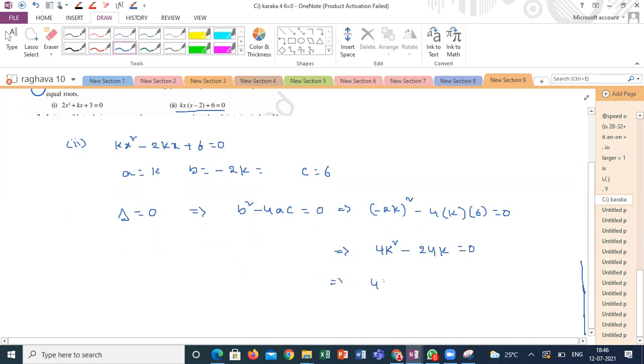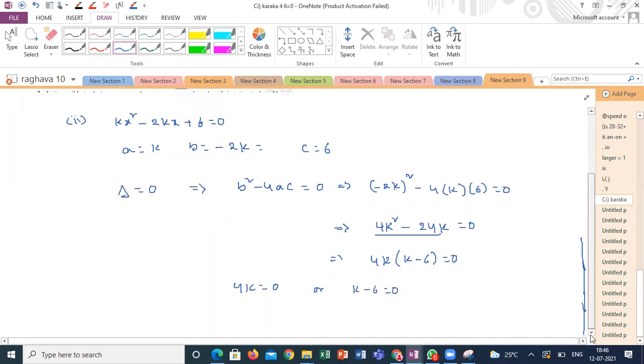If I am taking 4k common, don't write k cancel and k. It is a quadratic equation. Quadratic equation means there are two possible solutions for k. So if I am taking 4k common, k minus 6 is 0. So 4k is equal to 0 or k minus 6 is 0. So either k is equal to 0 or k is equal to 6. Both two solutions are here.